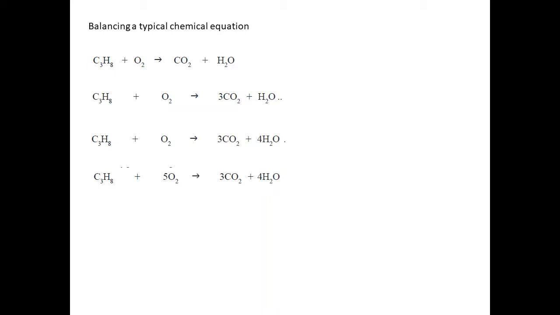We have 3 carbons on left hand side, 3 carbons on right hand side. 8 hydrogens on left hand side, 8 hydrogens on right hand side. 10 oxygens, 6 plus 4, 10 oxygens on the right hand side. So if you want to multiply the same with an integer, you write it as C3H8 plus 10 O2 giving rise to 6 CO2 plus 8 H2O. You don't need to multiply even, because all the atoms are balanced. So this is simply the above equation represented.